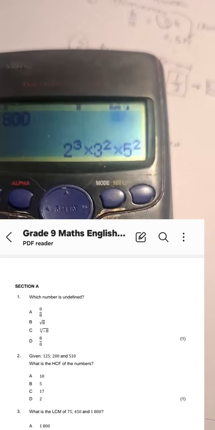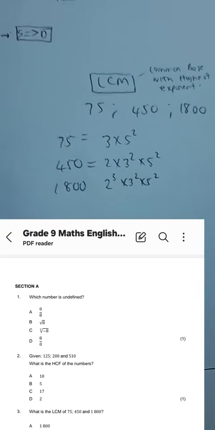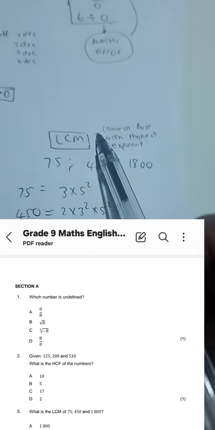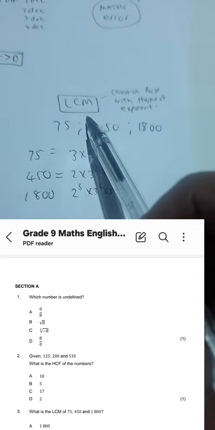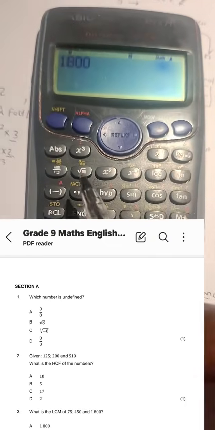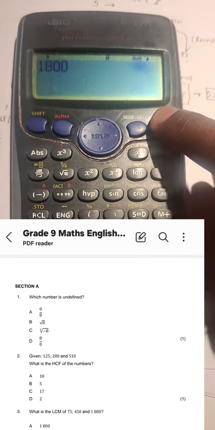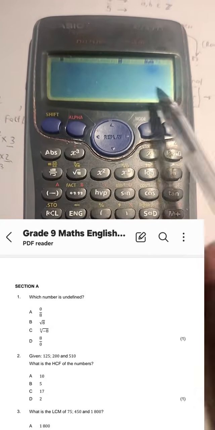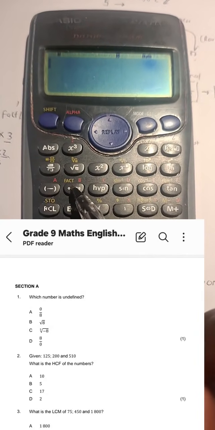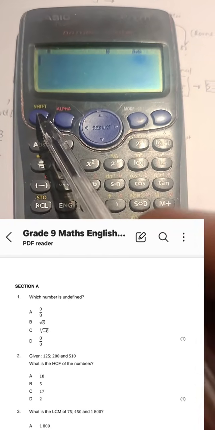Okay. So here we are, guys, we have now the product of prime factors. Now, since yours doesn't have fact, then you need to get the one that has fact, my friend. There it is. Your scientific calculator, guys, that you should be using is definitely the Casio calculator. Please, I beg you. You press shift.